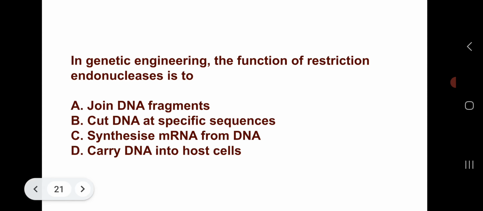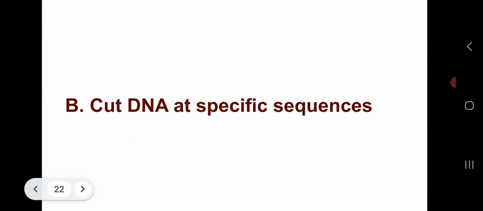Which will be the correct one? The correct answer is option B, that is cut DNA at specific sequences. Next question.